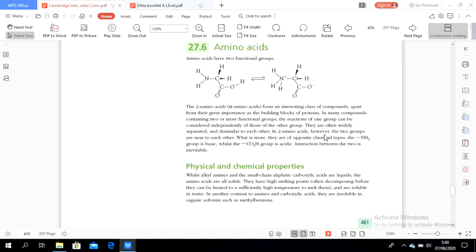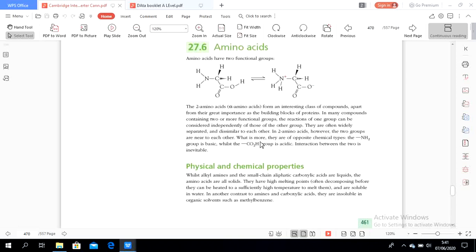In amino acids, however, the two groups are near to each other. What is more, they are opposite chemical types. Amine is basic, while the COOH is acidic. Interaction between the two is inevitable.